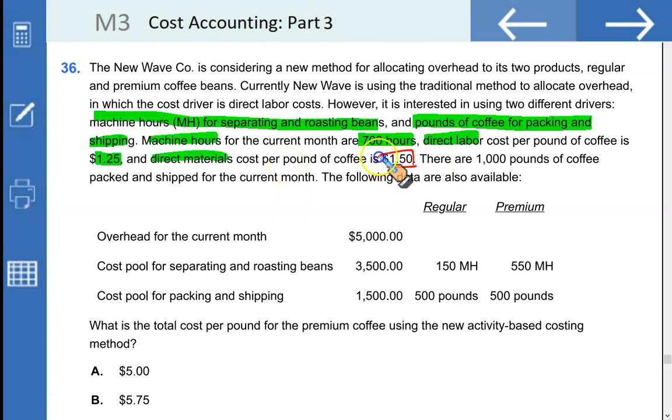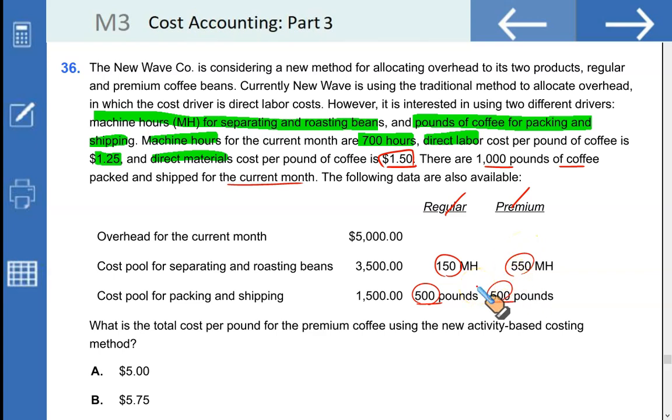Direct materials cost per pound of coffee is $1.5. There are 1,000 pounds of coffee packed and shipped for the current month, 500 of regular and 500 pounds for premium. The following data are also available. Overheads for the current month are $5,000. The cost pool for separating and roasting beans is 3,500, to be split in the proportion 150 and 550, and the 1,500 cost pool of packing and shipping is to be split between 500 pounds of regular and 500 pounds of premium. So it's pretty straightforward. Let me do this for you.